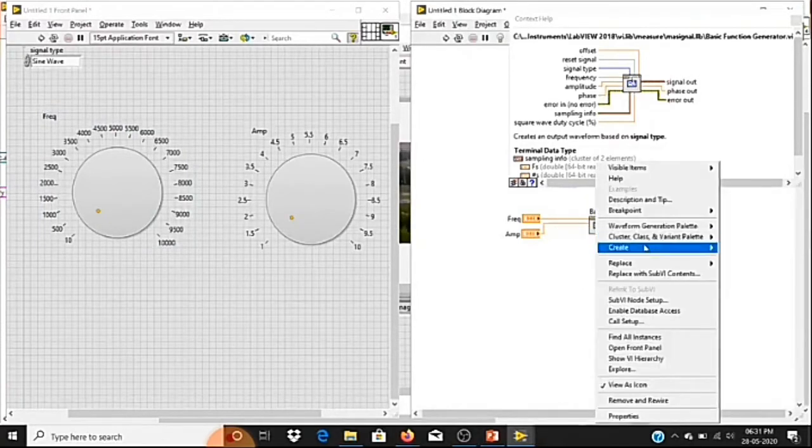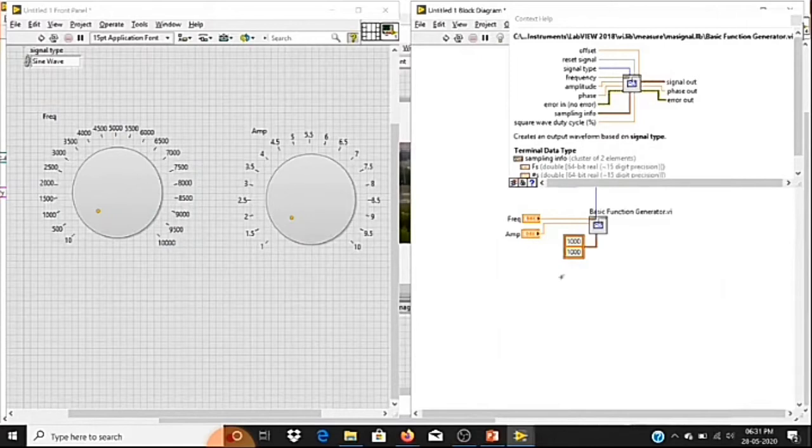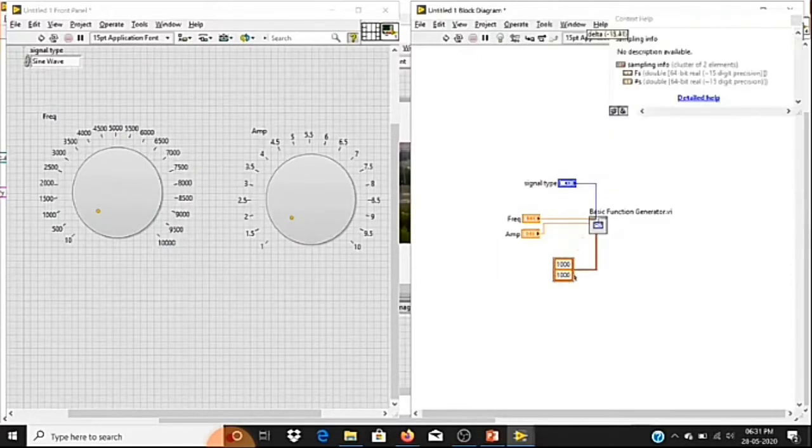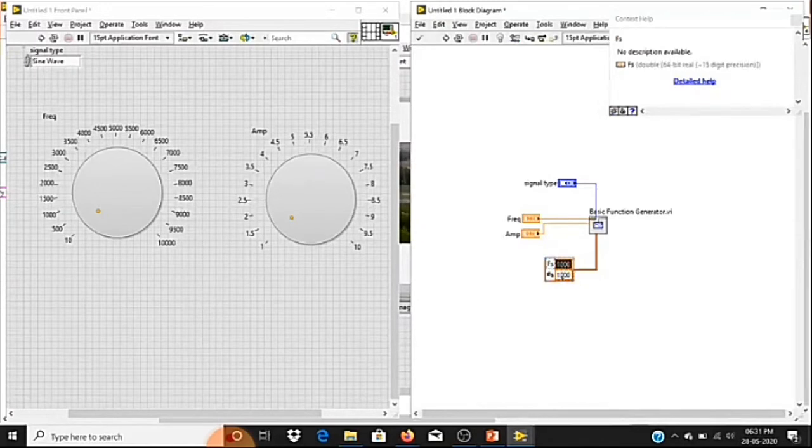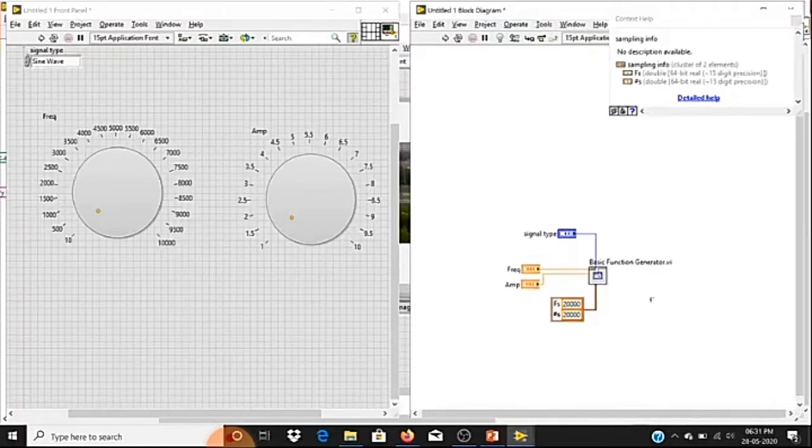So I'm going to create a constant for sampling info. Let me enable the label for you. Fs is sampling frequency and this is the number of samples. Both I'll make 20,000. Here in my control, my maximum frequency is 10,000. So according to Nyquist theorem, I'm specifying twice my signal frequency. Fine. So I have specified signal frequency here. So that's it. This block will help me generate different signals.